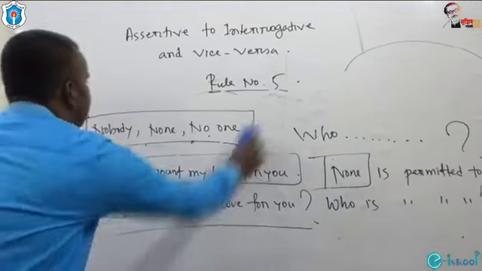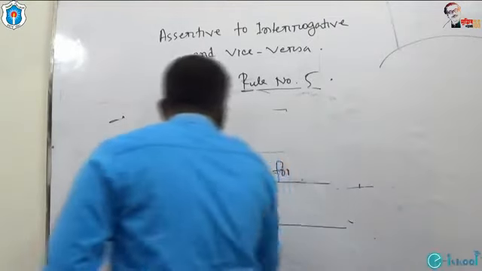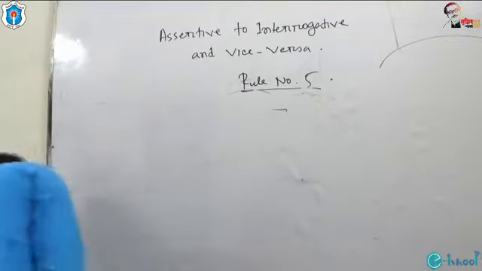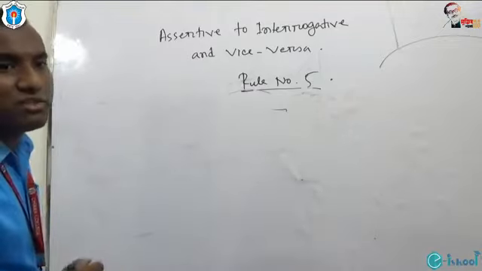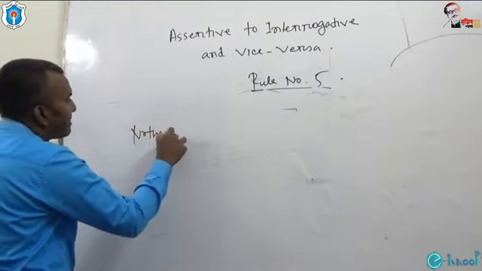Now, rule number 6. What is rule number 6? It's very easy.